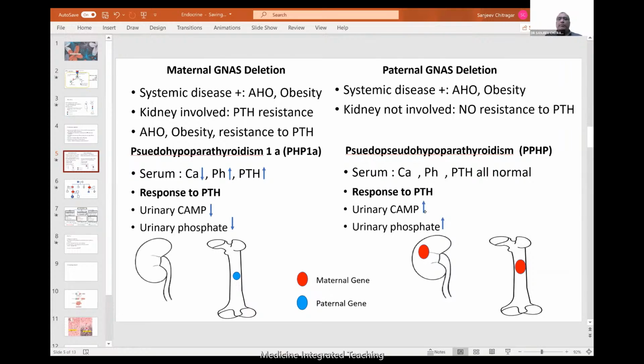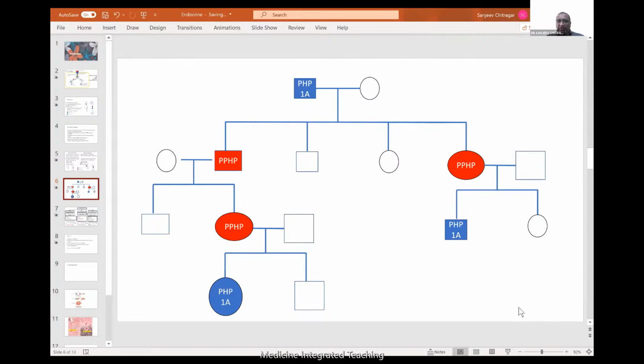Similarly, the response to PTH in case of PPHP, pseudopseudohypoparathyroidism, will be increased cAMP and increased urinary phosphate, which is normal, we say, right? So an increase in cAMP and an increase in urinary phosphate will happen here. So this is the basic of the two diseases, pseudohypoparathyroidism and pseudopseudohypoparathyroidism. The interesting fact doesn't just end here. Now I'm going to show a few more things that will make the disease more interesting, and this can come as a question in the exam also.